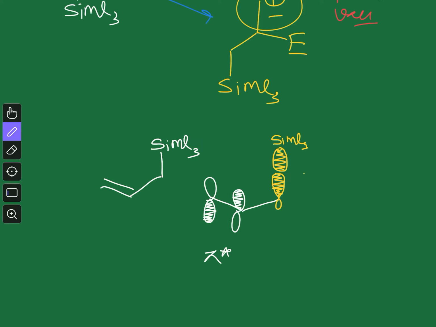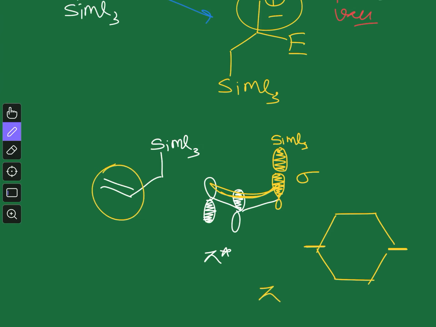This pi star and this sigma will overlap like this. So what is happening here? You have this pi star and this sigma doing this overlap. This will not only overlap with this pi star, but also interact with the pi orbital, and that will raise the overall energy of this pi orbital. So this is actually sigma donation.